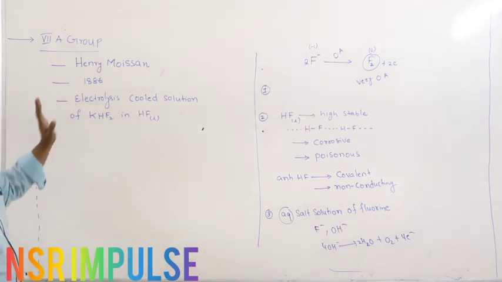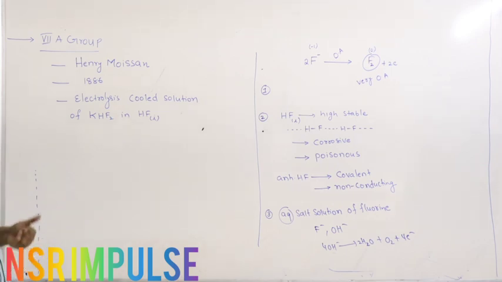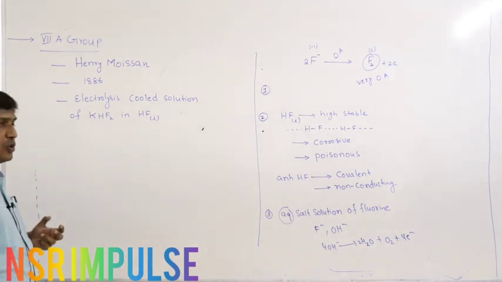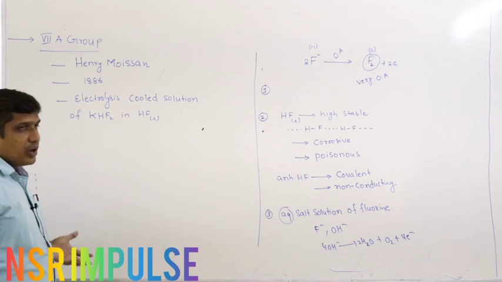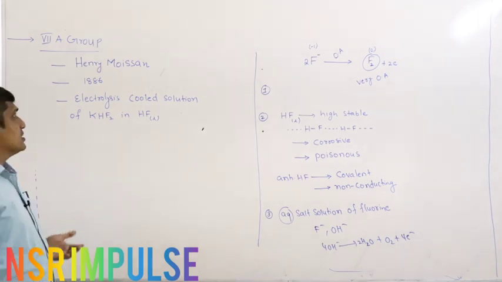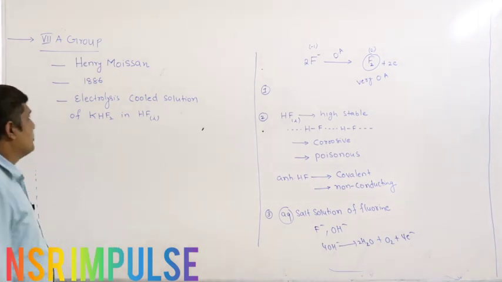He carried out this experiment in 1886, and he was successfully able to isolate fluorine. For this work he was awarded a Nobel Prize in 1906.